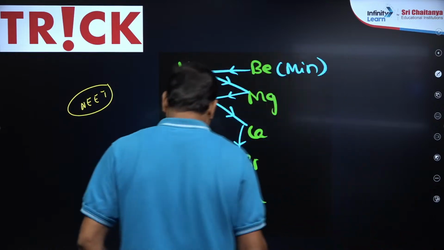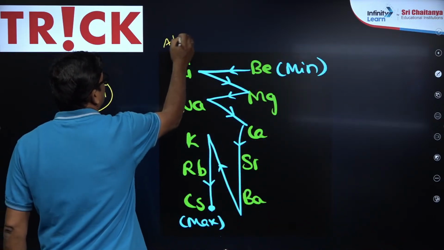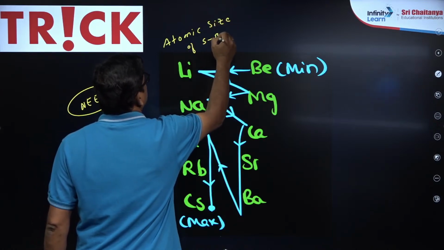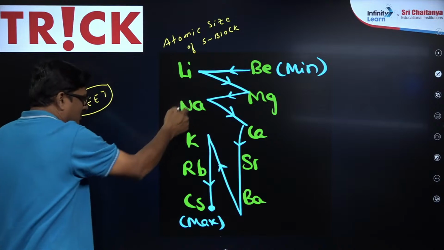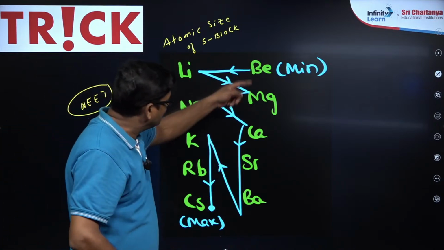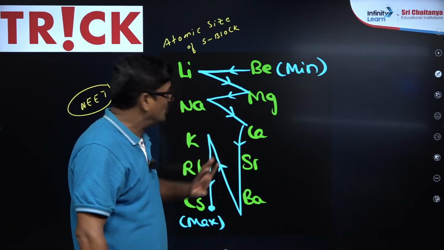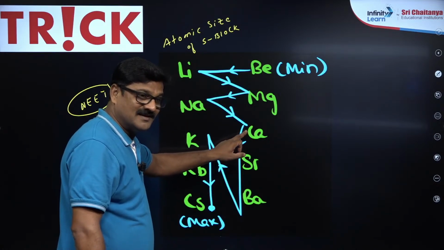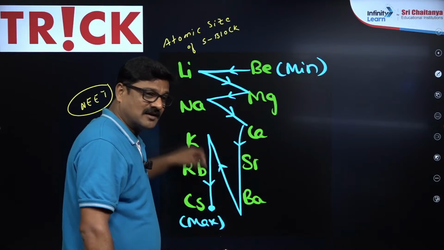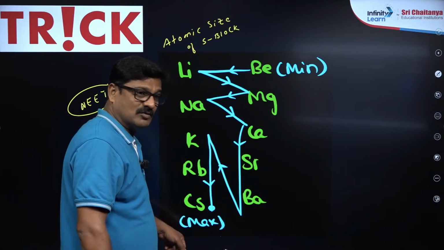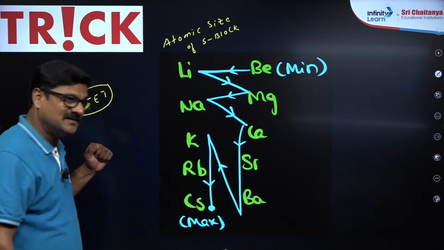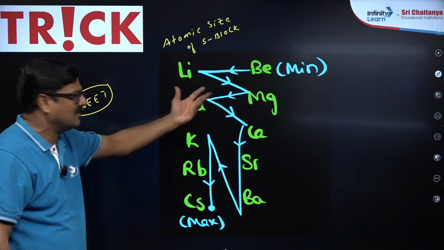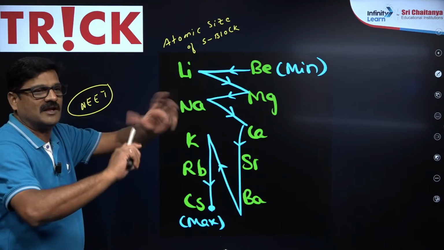So this is the trick to say the atomic size of the S-block elements. In that lithium, sodium, potassium, rubidium, cesium है, बेरिलियम, मैग्नीशियम, कैल्शियम, स्ट्रॉन्शियम, बेरियम है. उसमें you can start with beryllium to make it zigzag up to calcium. Yes, then go down and come back to the potassium and come down. You know, or else you just make a n over here, make a m over here, n m. Okay, उल्टा फुल्टा करके लिखो.